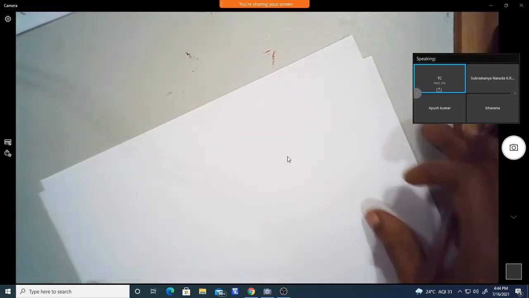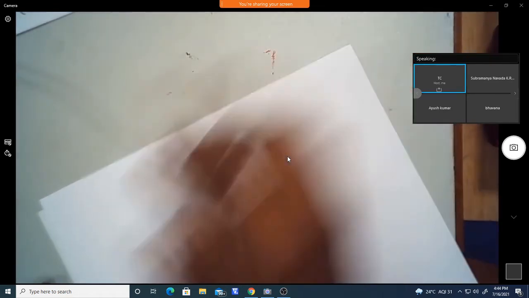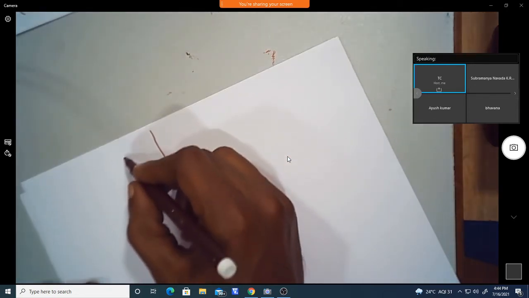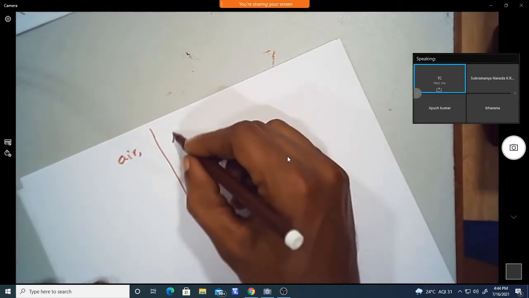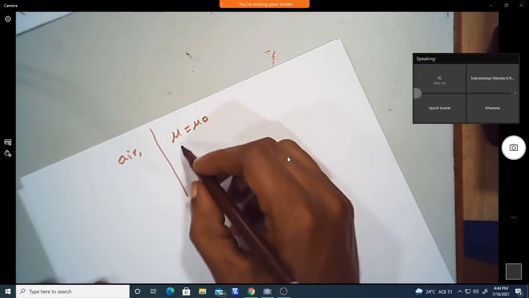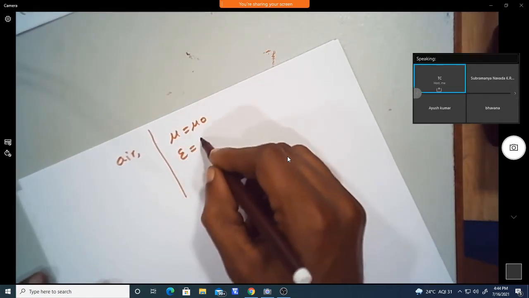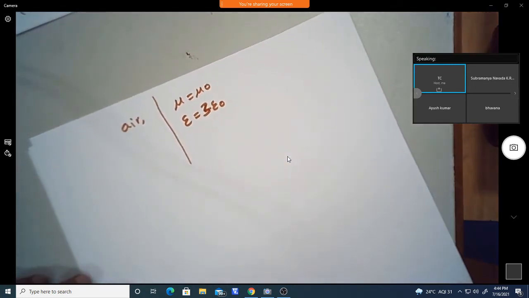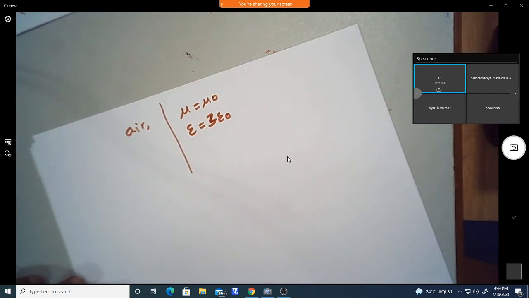So find out eta 1. Here the first medium is air and the second medium is characterized by mu equal to mu naught and epsilon equal to 3 epsilon naught.